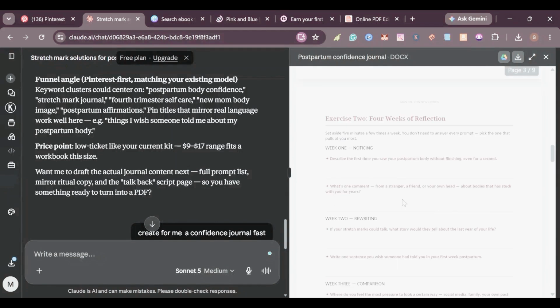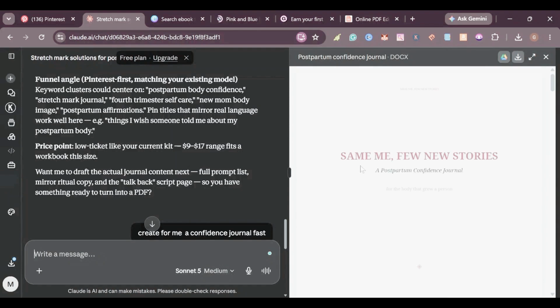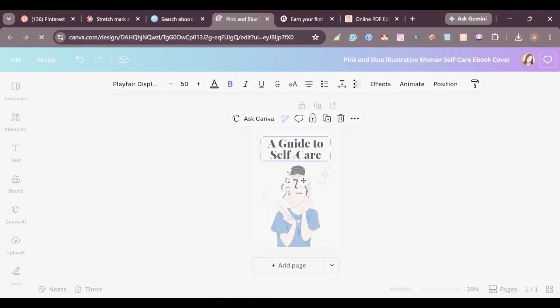So here we can put the title of our ebook, or we can say our digital product. We can come back here on Cloud to see which title you can put. Either you can put this as it is, or if you don't like the title, you can come here where it says write message, and you can ask Cloud AI to change whatever is in this document or in your book that you don't like. Maybe if you don't like the writing tone, or if you want to put a comma or something, you can just put it here in the message and it will go ahead and change it for you.